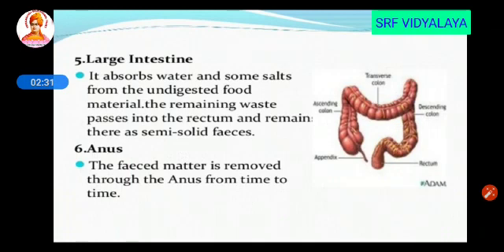Large intestine. Here absorption takes place. The water and salt will be absorbed, and the rest, that is the remaining undigested food, will move to the rectum and remain in the rectum for some time, and externally it will be removed out through the anus. Anus. The feces matter, that is your waste material, is removed from the body with the help of anus.